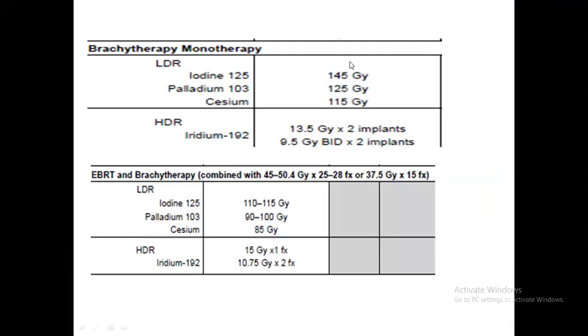So in brachytherapy monotherapy, in LDR you can use iodine, palladium or cesium seeds. In HDR, iridium-192 pellets are used. And when it is used along with EBRT, obviously the dose is less. After 45 to 50 days, you have to add LDR or HDR brachytherapy. But in our country, LDR seeds are not routinely used, not even in TMH.